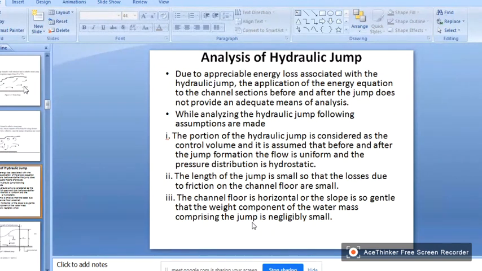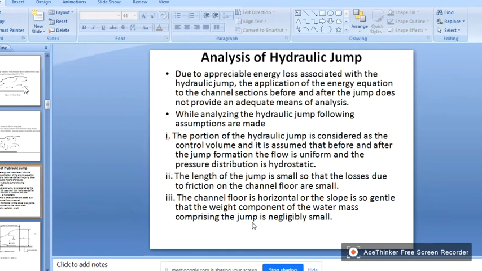Analysis of hydraulic jump, okay. Due to appreciable energy loss associated with the hydraulic jump, the application of the energy equation to the channel section before and after the jump does not provide any adequate means of analysis. Okay, then now I am trying to do some analysis on hydraulic jump. So while analyzing the hydraulic jump, the following assumptions are made.